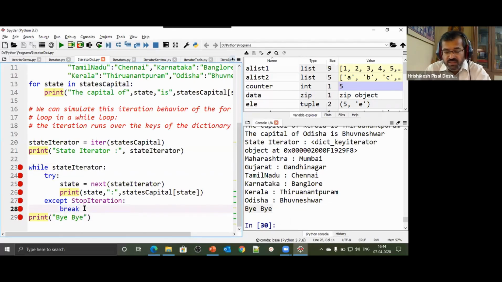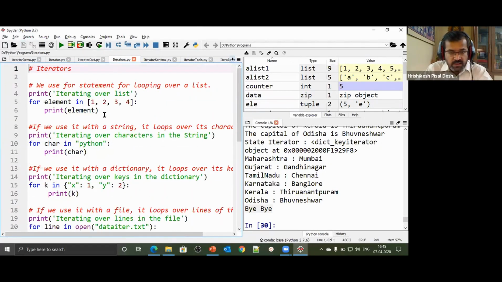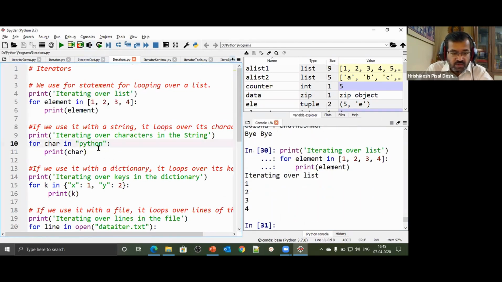So here there is another statement which I have written outside the loop. Just a revision of what we discussed, nothing very special. I say for element in 1, 2, 3, 4. Now 1, 2, 3, 4 is a list. So I'm going to cycle through all the elements inside this list. So we got all the elements. I say for char in Python. That means it's a string through which you are going to iterate. So I'm iterating through the string.